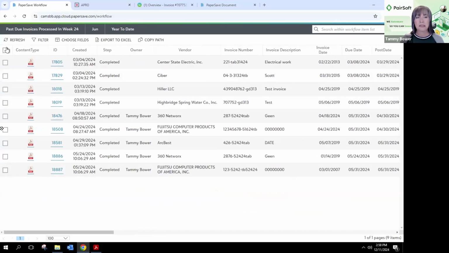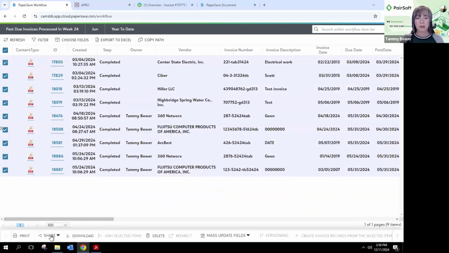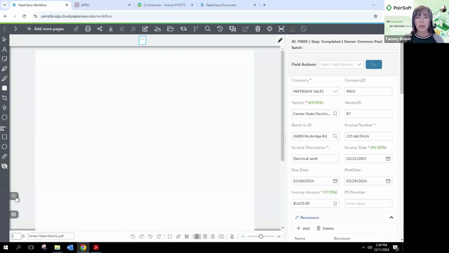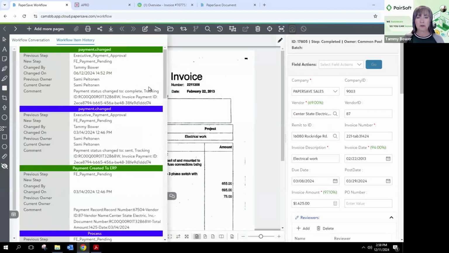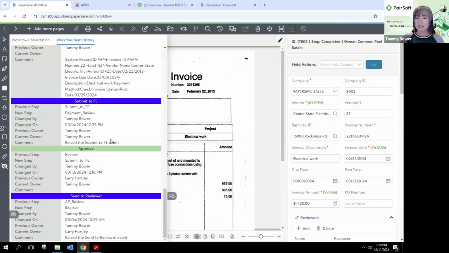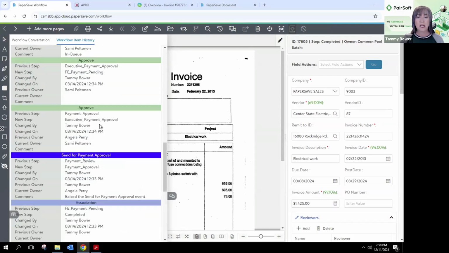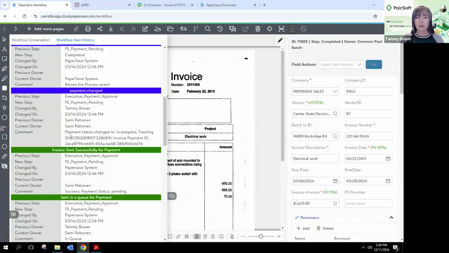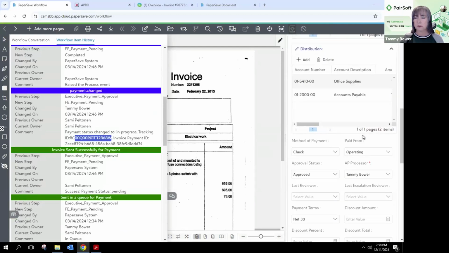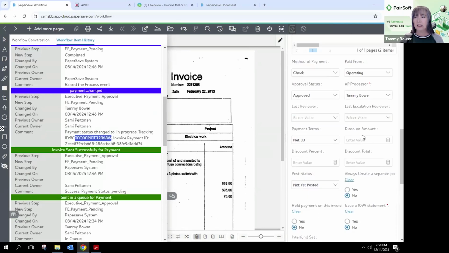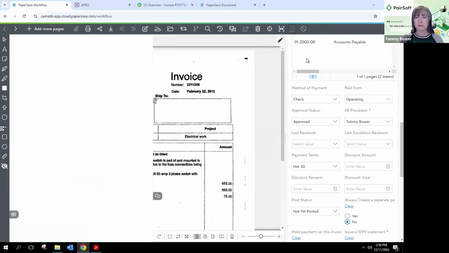So if somebody wanted to see these, I could share that information with them via email. But more importantly, I think from an audit standpoint, you're going to have that complete audit trail. If you have PaperSave's AP automation tool, who approved it, when was it approved, the transaction that was created inside of FENXT, along with who approved all of the payments processing, and then of course what that payment process ID number is, along with all of this information, when it was paid, how it was paid, has it been cleared, all of that good stuff.